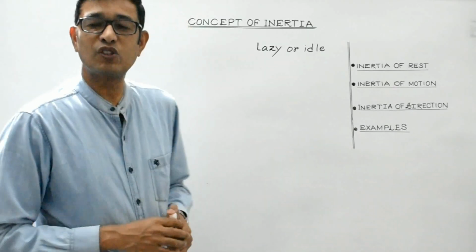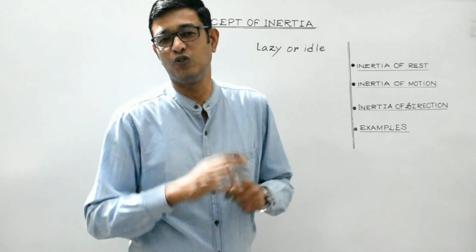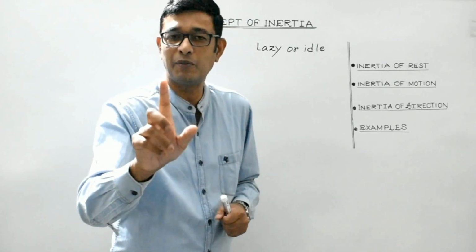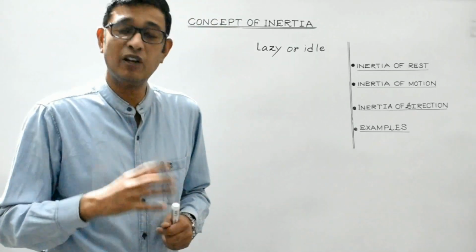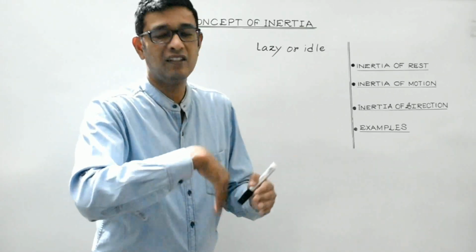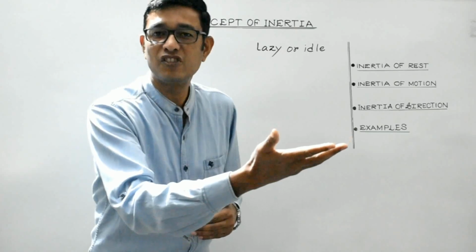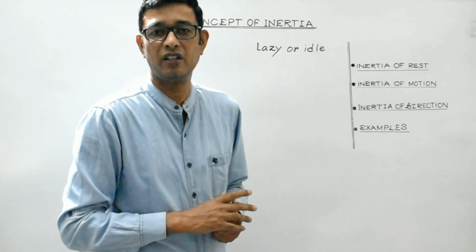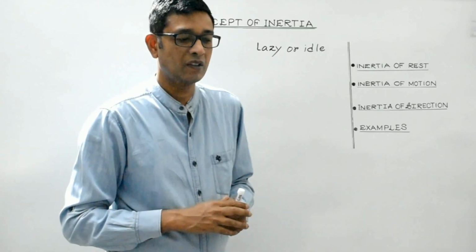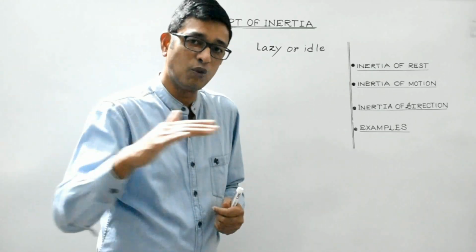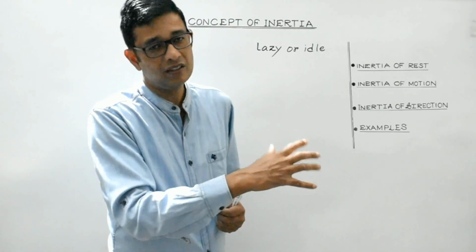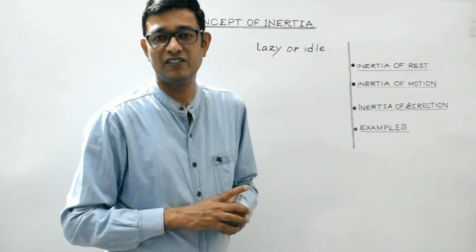In the previous lecture students, we have discussed the effect of force. Now when a force is applied to a body, I am talking about unbalanced force, then if the body is at rest, it might get changed into motion. It will change its state from rest to motion. It might change, right? Similarly, if a body is in motion, then by applying a retarding force, a braking force, the body will come to rest.